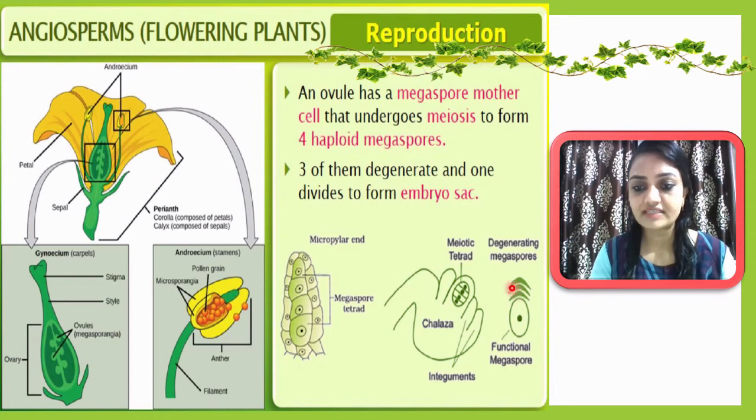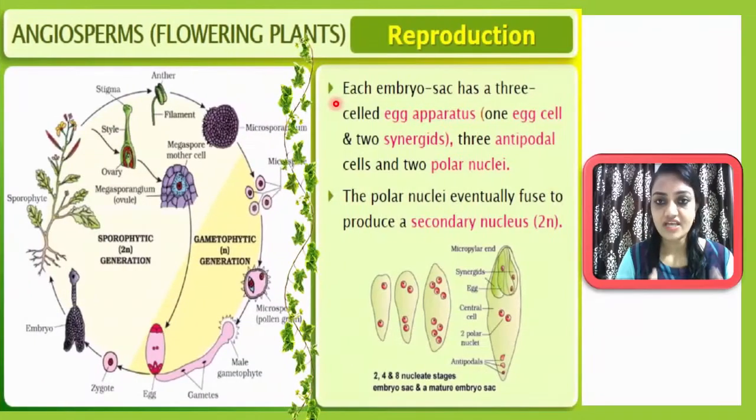Okay, here you can see three will degenerate, only one will survive. So here it is written functional megaspore, and it will be responsible for the formation of an embryo sac. So now let me discuss the embryo sac. What is the embryo sac and what are the further events after that?